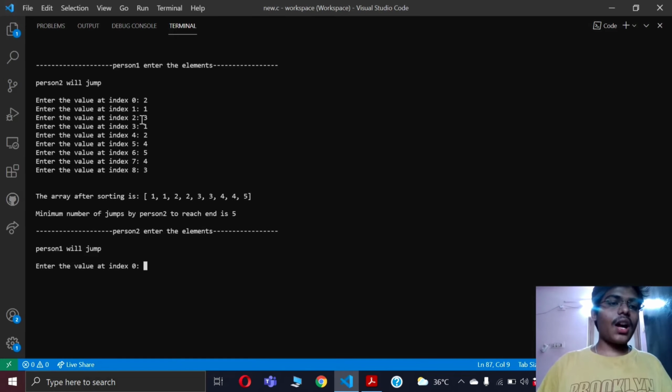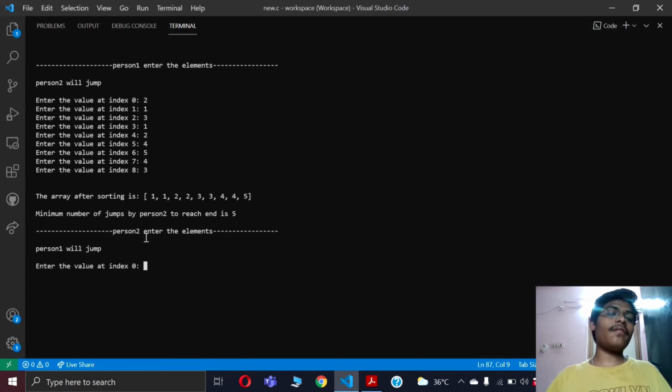Here you can observe I have entered these elements in a chaotic manner, but it is showing these elements sorted, because we have used the bubble sort as I have explained to you earlier. So the code will determine the minimum jumps made by this person to reach the end. It is displaying that the minimum jumps made by this person is 5.